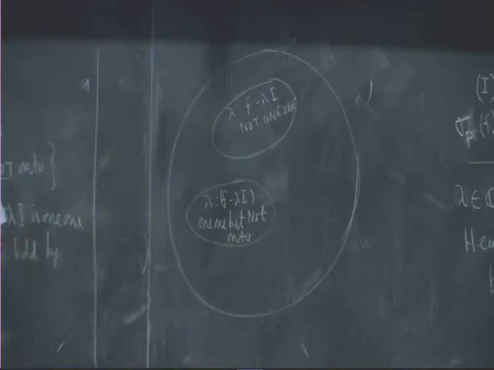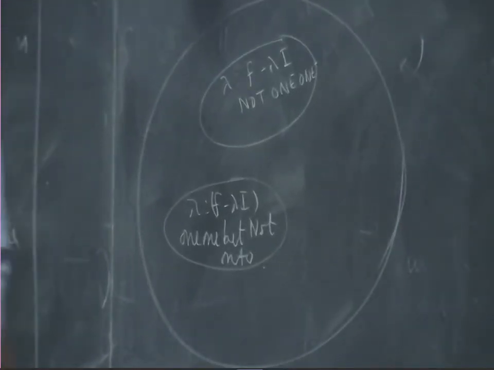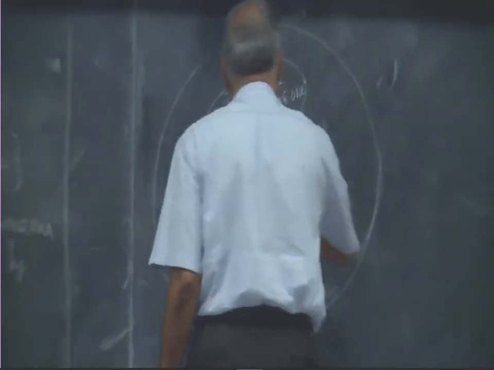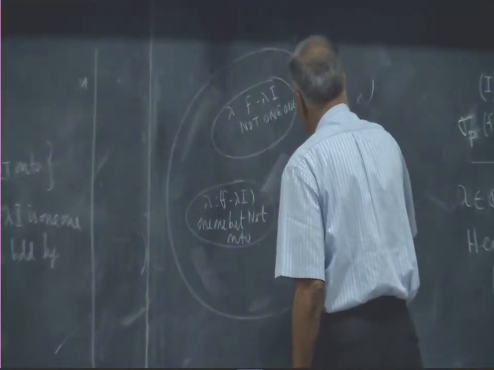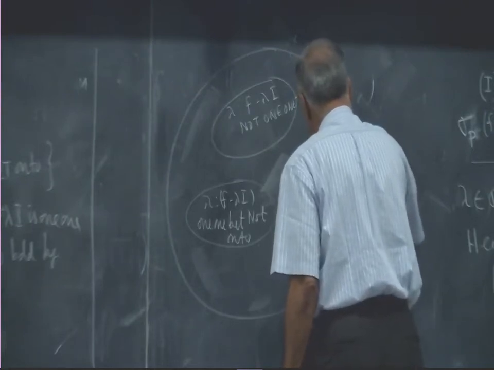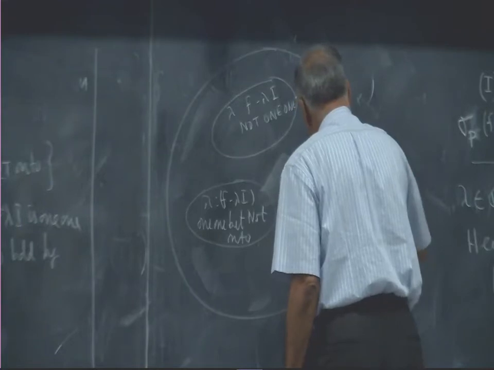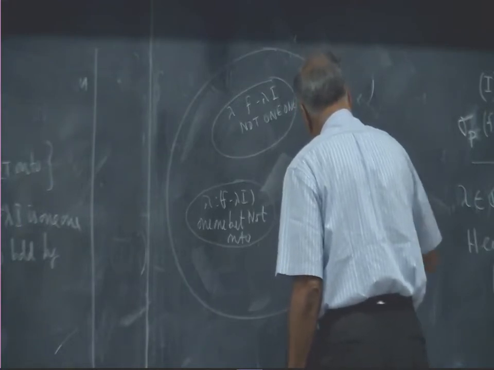The remaining portion is where f minus lambda I is 1-1 and onto, and therefore by open mapping theorem f minus lambda I inverse is bounded.